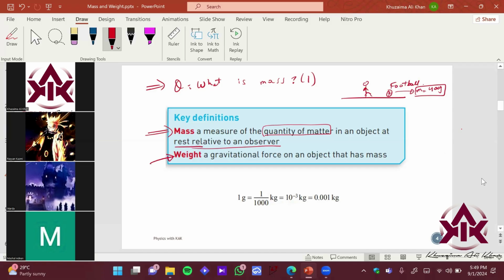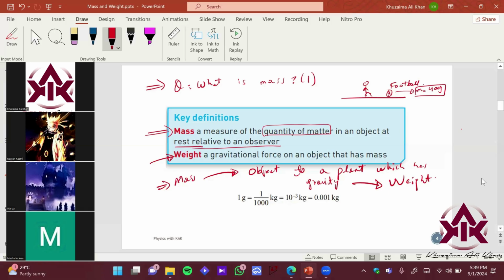So now we are coming to a new idea, okay? If an object has mass, and you take this object to a planet which has a gravitational field, which has gravity, right? So what happens? It basically has some weight, right?